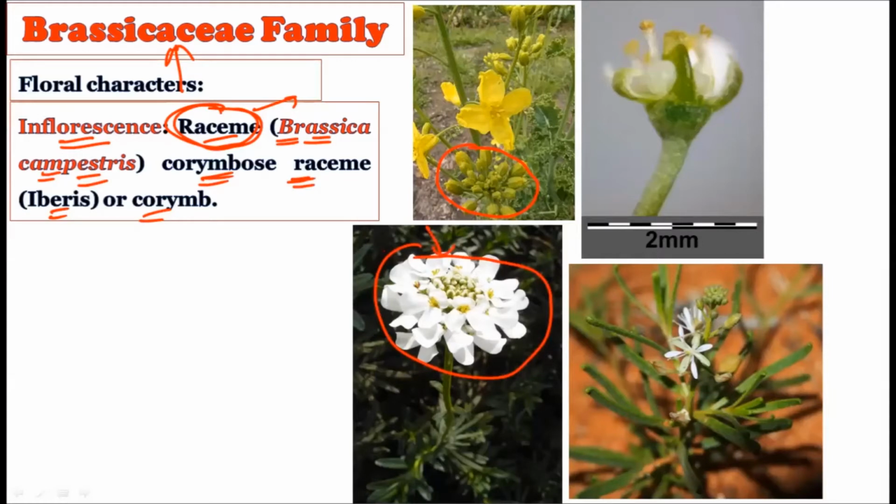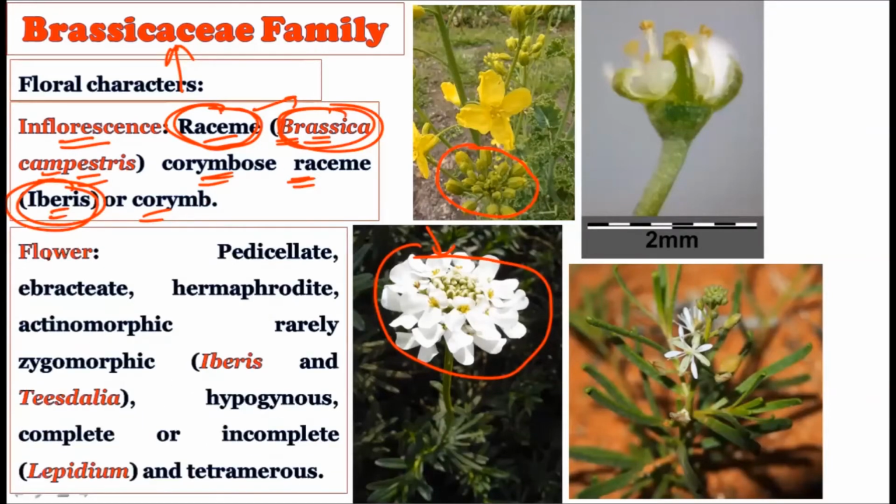So how the flowers are arranged in groups in the Brassicaceae can differ from species to species. That is, in the Brassica genus you will have the raceme type of inflorescence, but in the Iberis genus you have the corymbose type of raceme inflorescence. Okay, so inflorescence-wise they are not uniform, but different kinds of inflorescence can be seen from genus to genus, for example Brassica and Iberis. Both these genera are quite separated from one another because of their inflorescence types.